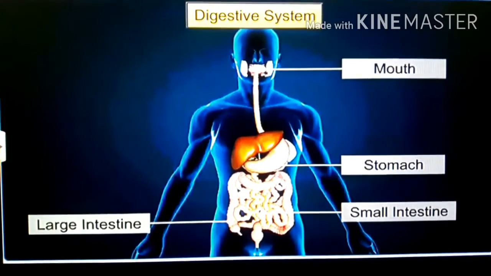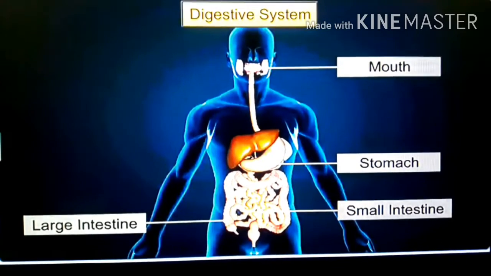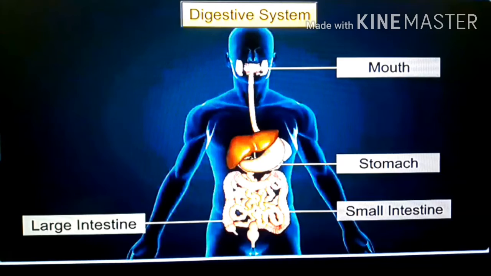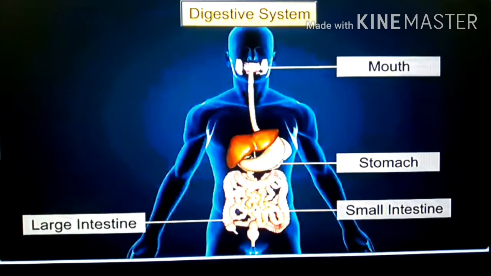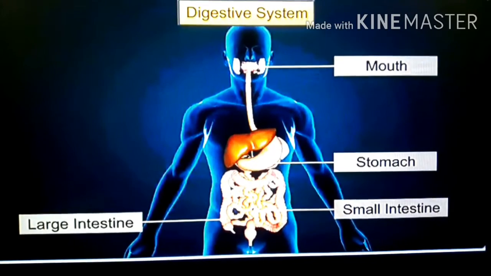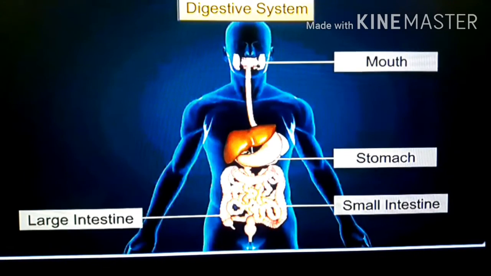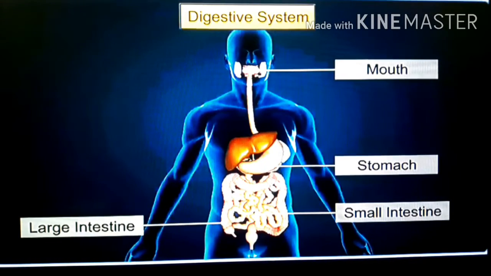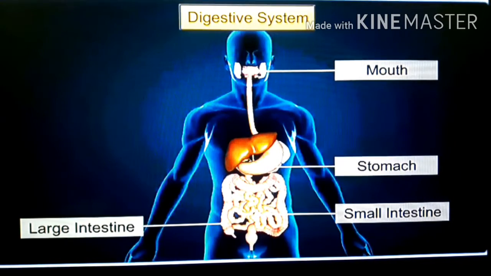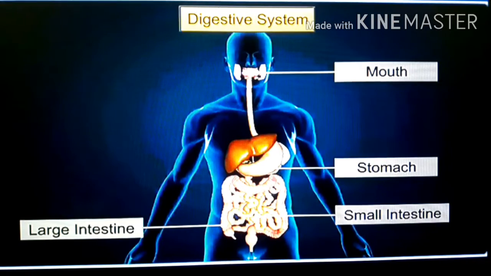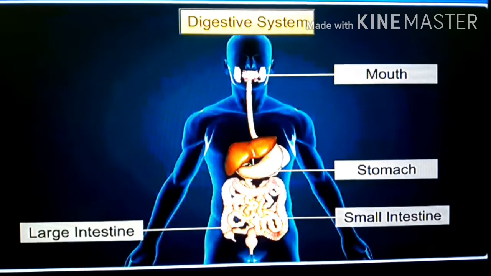So dear students, the digestive system does not work as easily as shown in the figure. Digestion takes place in the mouth, and absorption takes place in the mouth, stomach, small intestine, and large intestine. In the next section, we will talk about the disorders of the digestive system. So here digestion and absorption have been completed.